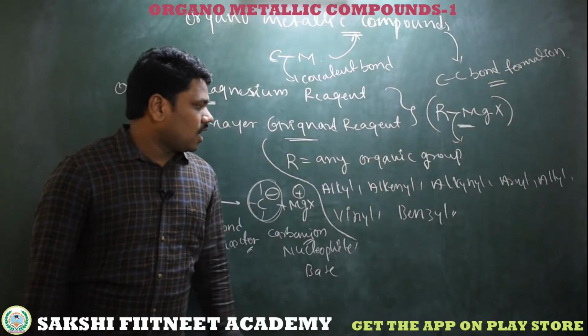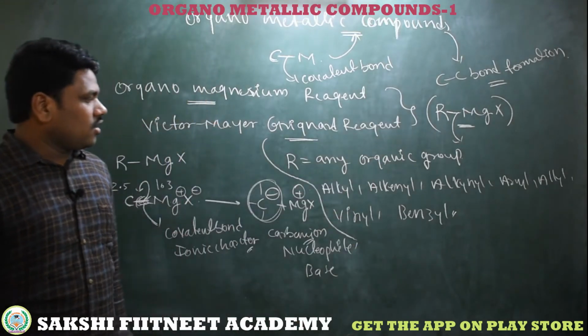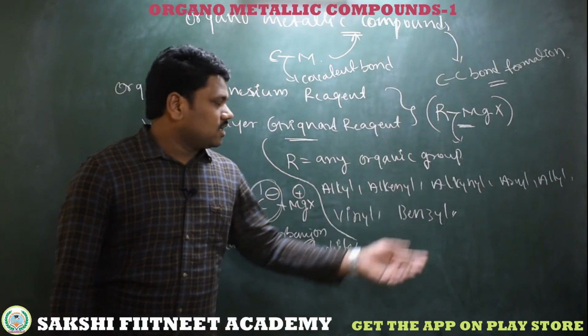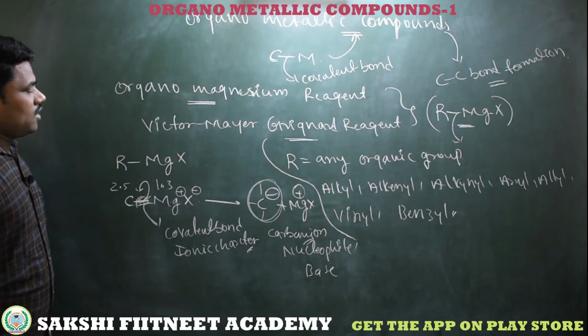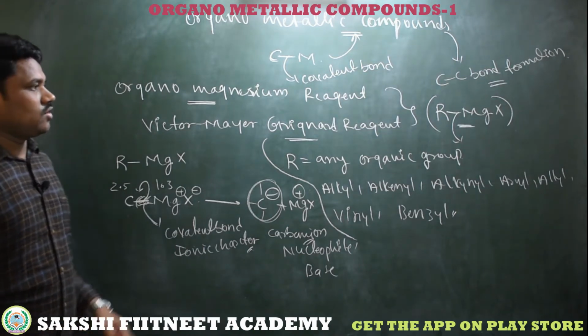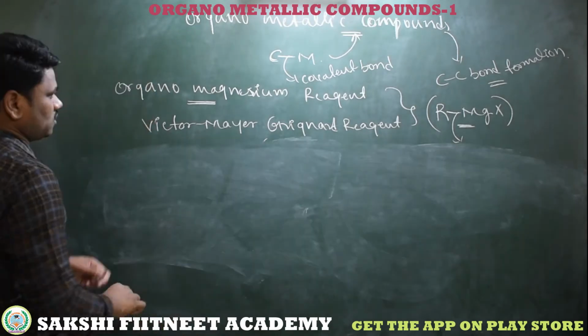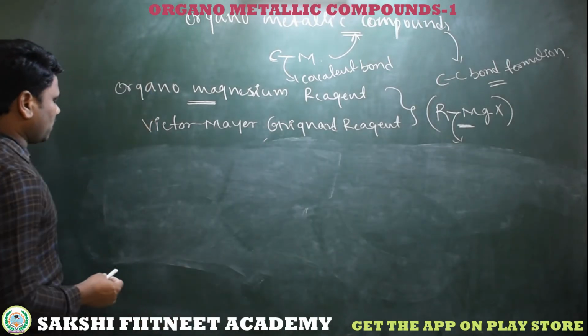So what about R? R may be any alkyl, alkynyl, aryl group, or vinyl, benzyl, that is allyl group. So this is the Grignard reagent structural feature. So let's begin. What is the preparation method of a Grignard reagent?